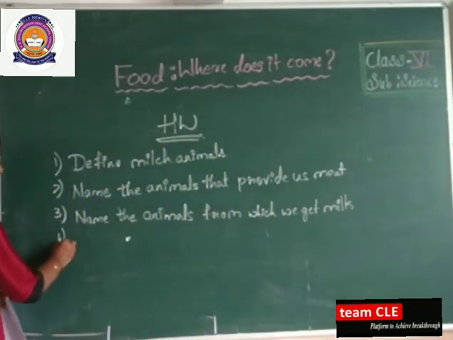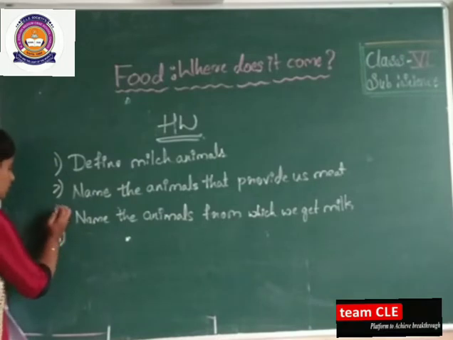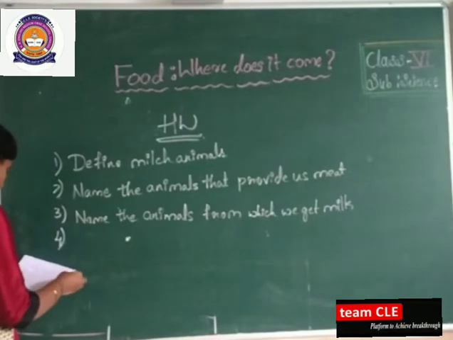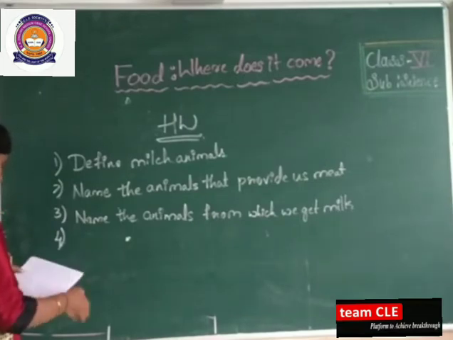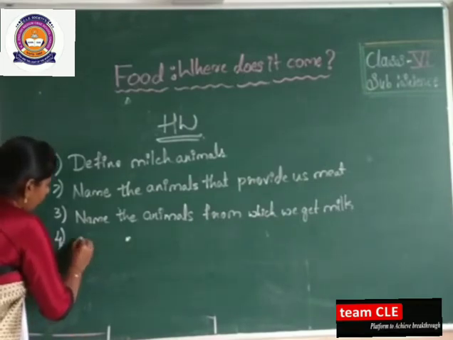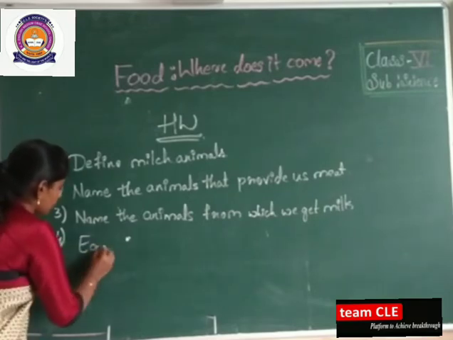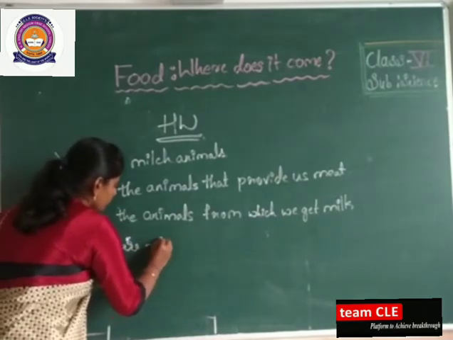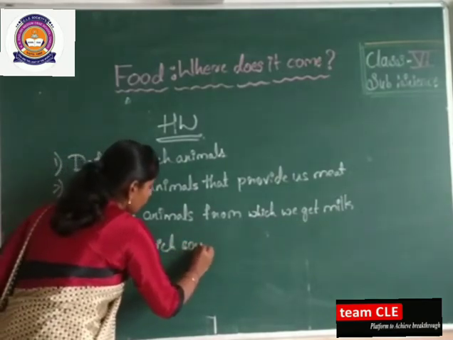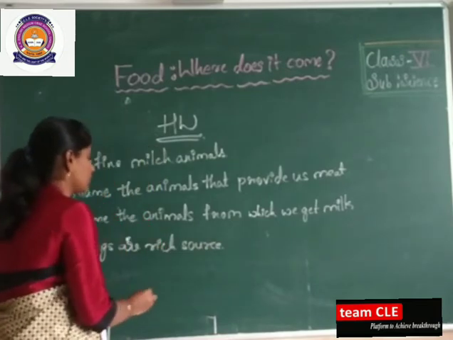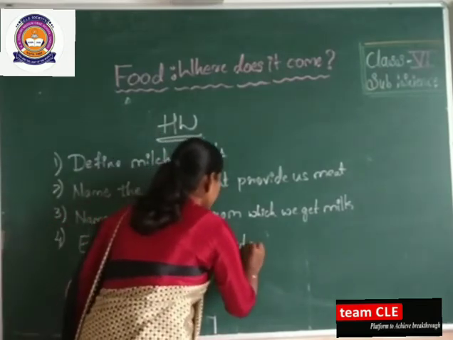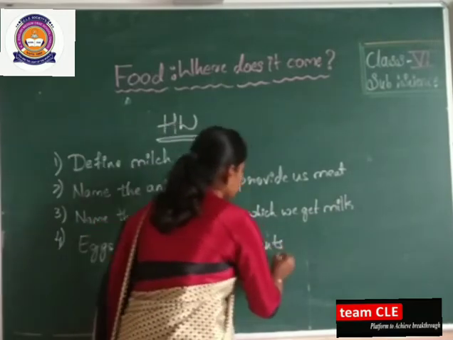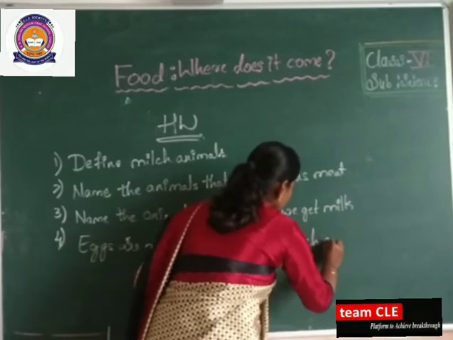The fourth question is related to eggs. Some fill in the blanks I will give. Eggs are a rich source of nutrients such as dash and dash.